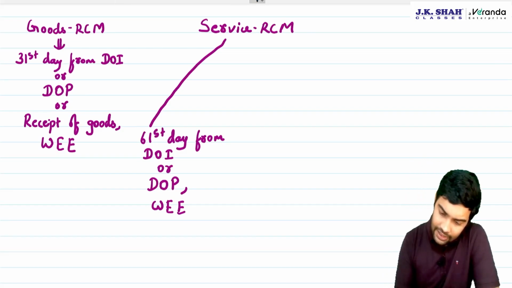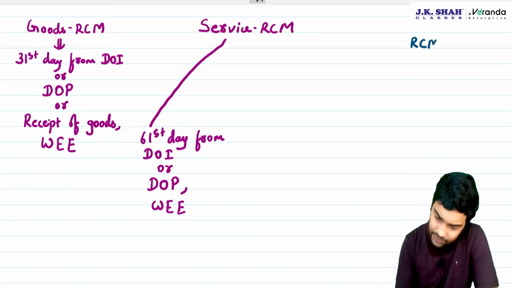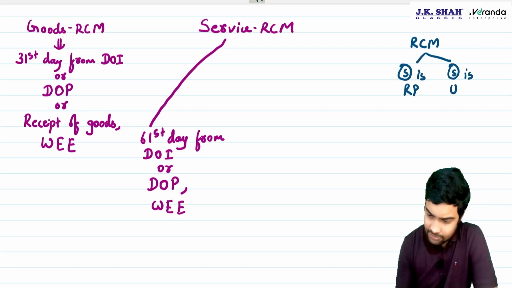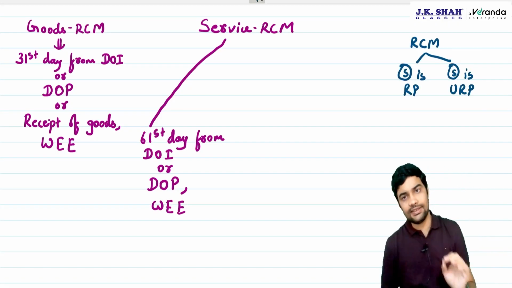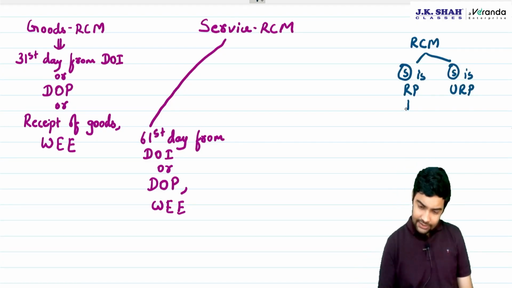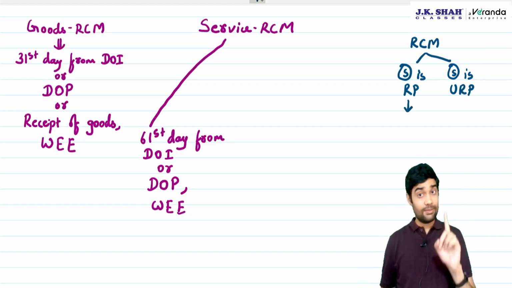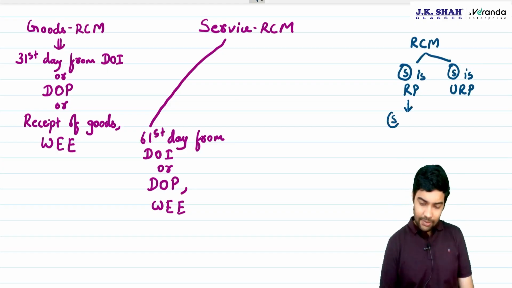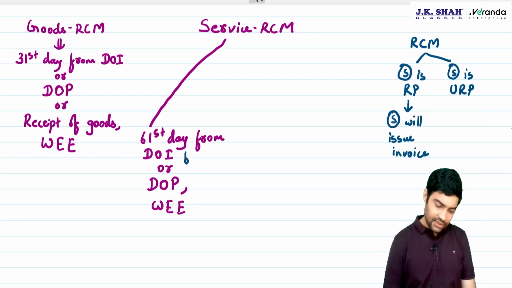See, in RCM, there can be two cases: the supplier is a registered person, or the supplier is an unregistered person. If the supplier is a registered person, the supplier will issue the invoice. You are aware? So 61 days from the date of invoice issued by the supplier.